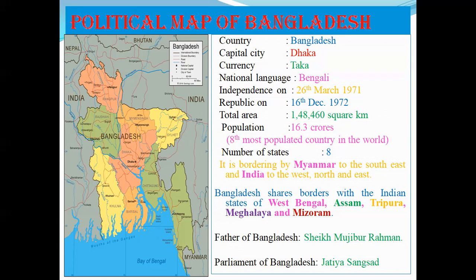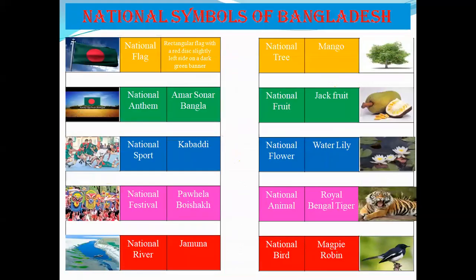It is bordered by Myanmar to the south-east and India to the west, north and east. Bangladesh shares borders with the Indian states of West Bengal, Assam, Tripura, Meghalaya and Mizoram. Father of Bangladesh is Sheikh Mujibur Rahman. Parliament of Bangladesh is Jatiya Sangsad.